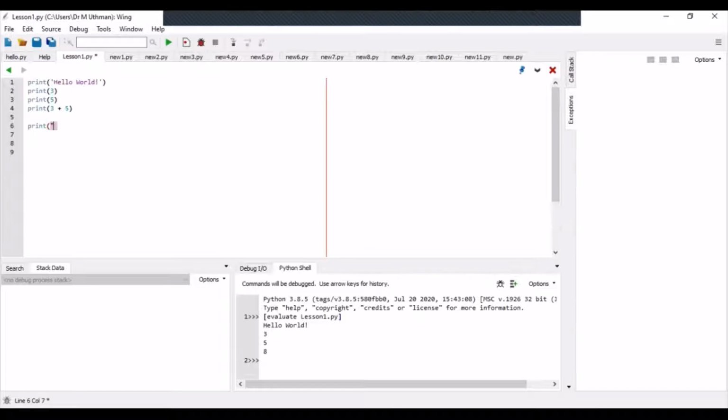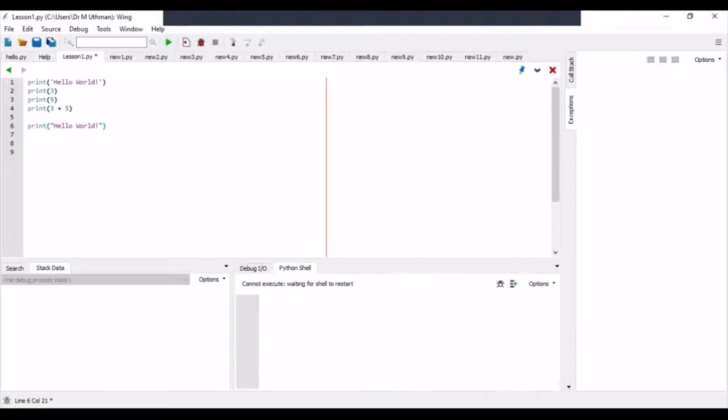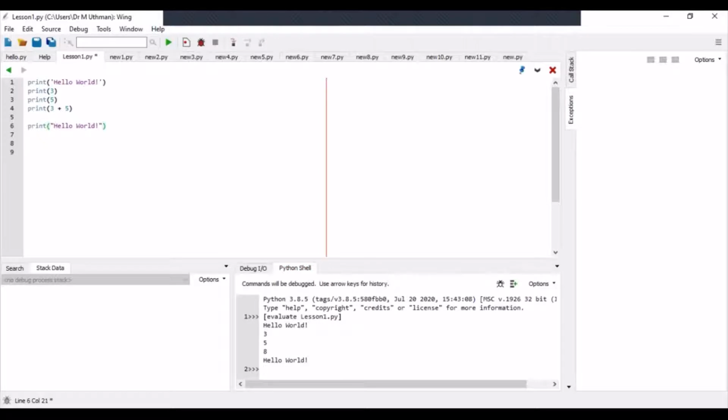So you can say, oh, world, using double quotation marks as well. It will also give you the same thing. When you execute that, it's printed just the way it is with the other one. So you could use single or double quotations, but you have to be consistent. If you start your string with a double quotation mark, you should close it with a double quotation mark. If you start with a single one, then you should close with a single one as well.